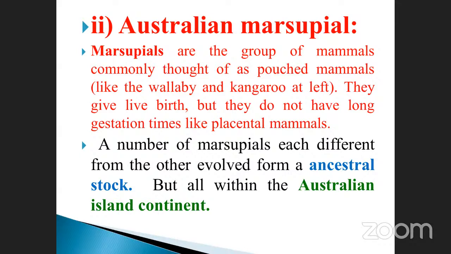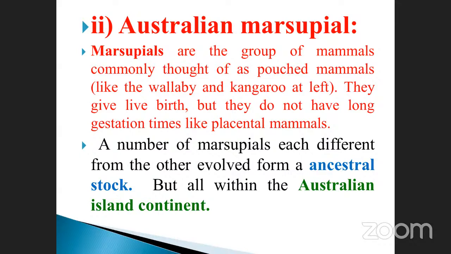They are all evolved from their previous ancestral stock. Ancestral stock is nothing but the mother. Just imagine. So ancestor mother, collectively called the ancestral stock, but all within the Australian island continent only. That is very, very important.